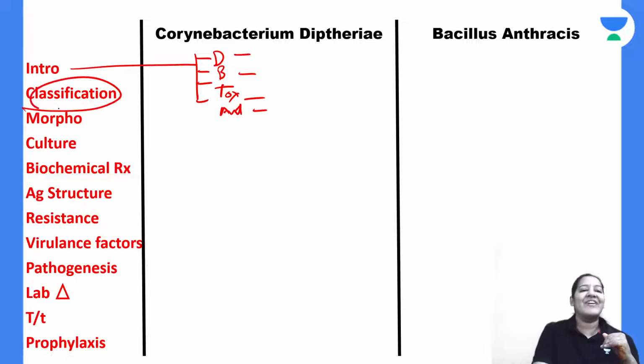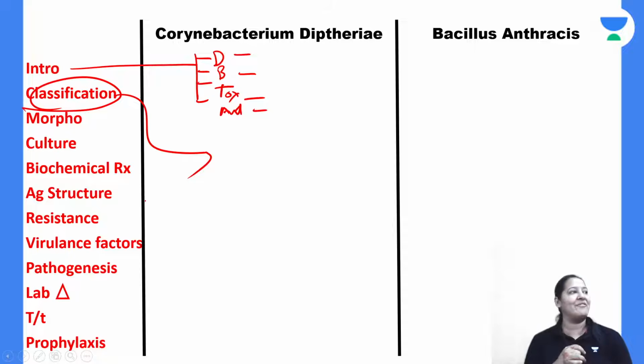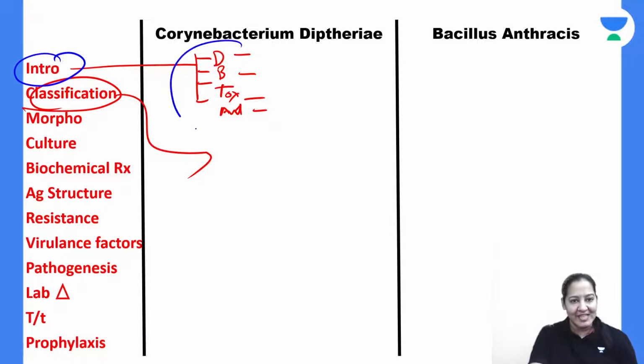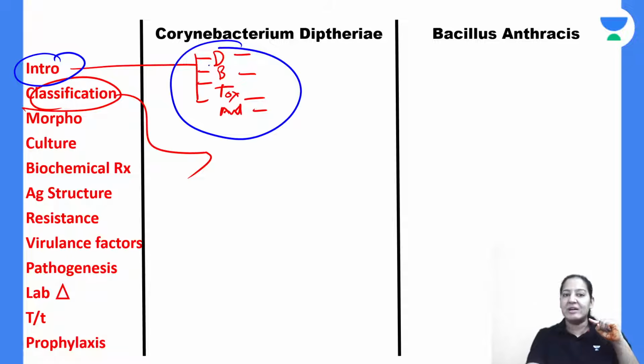Coming on the classification. Everyone give me a thumbs up. So in the introduction, we have written the names of the 4 scientists. The one scientist who has discovered the disease diphtheria, the second scientist who has discovered the bacteria, bacilli, Corynebacterium diphtheria, bacilli को किसने discover किया है?